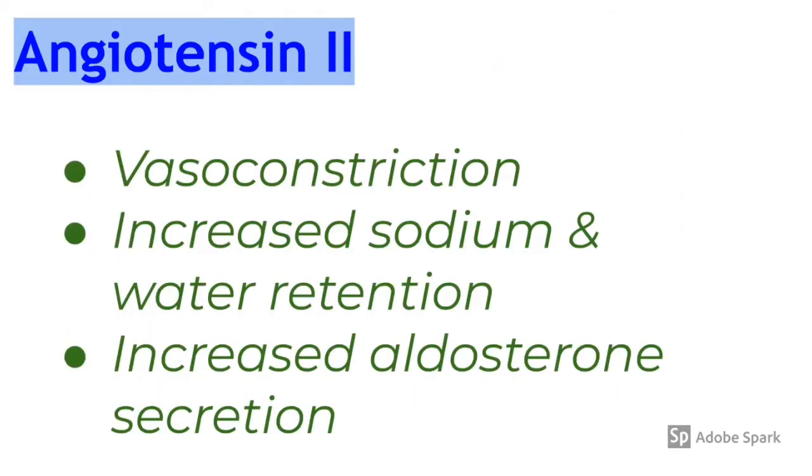So these are the functions of angiotensin 2. Only 3 functions, keep it in mind. First one is vasoconstriction, second one is increased sodium and water retention, and third one is increased aldosterone secretion. Only 3 points.